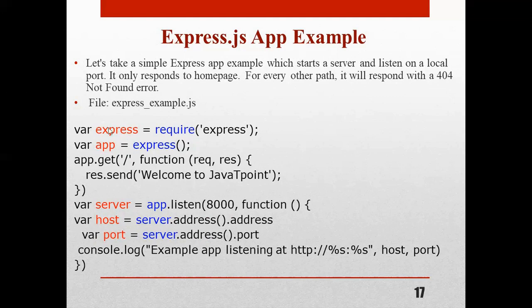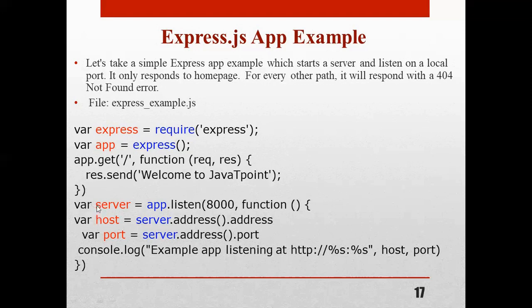Okay. So how to write that? Here you can see var express = require('express'). We are going to import the module using the require function. Now we are going to initialize this: var app = express(). Then app.get('/', function (req, res) {. We have seen this request and response form. Then res.send, what to send, the message: 'Welcome to this home page'. Okay, then close the function.